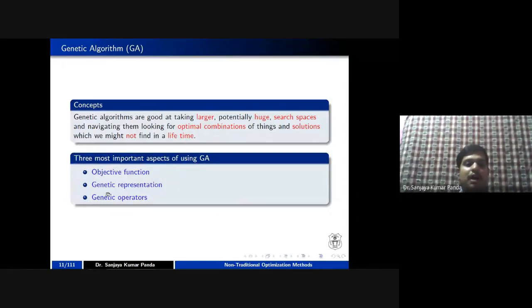Next one is how to represent these chromosomes, right? Genetic representation through various coding techniques, like binary coding, octal coding, or hexadecimal coding. And we'll discuss various genetic operators like crossover, mutation, inversion, reproduction. Everything will come under this genetic operator.